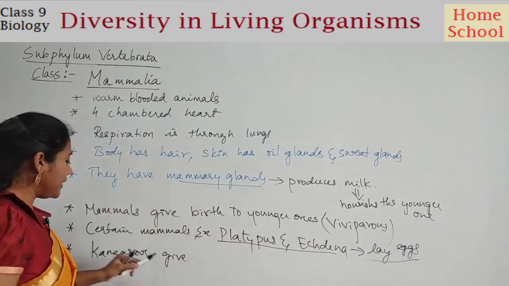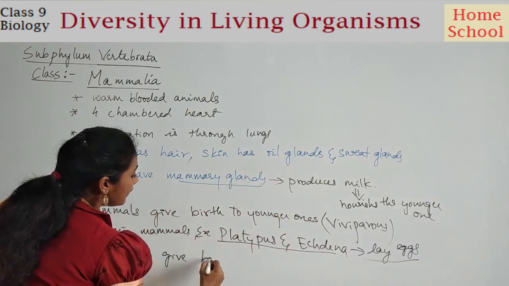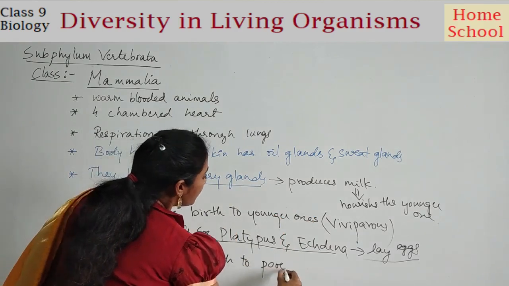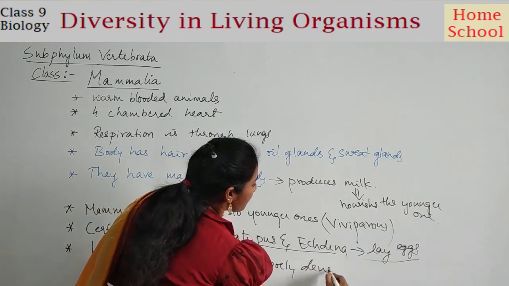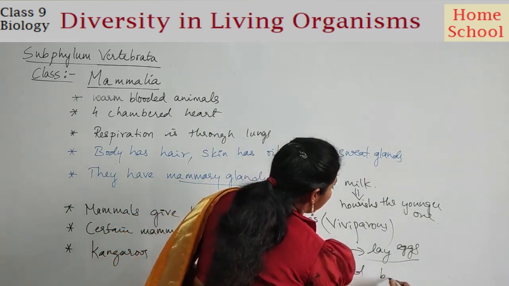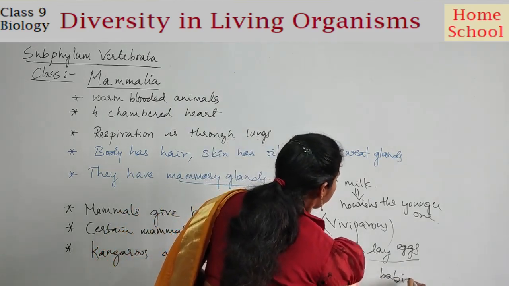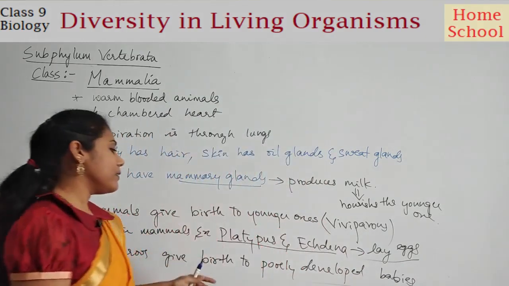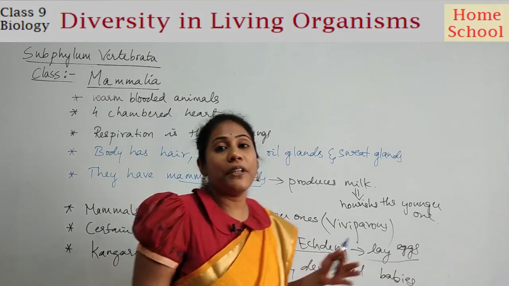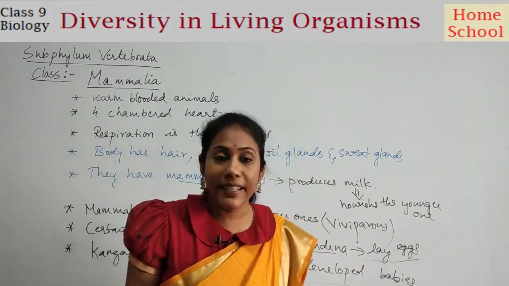So what I'm going to write here is kangaroos give birth to poorly developed babies. Okay, fine. Such poorly developed babies of kangaroos need more protection and more nourishment, right?